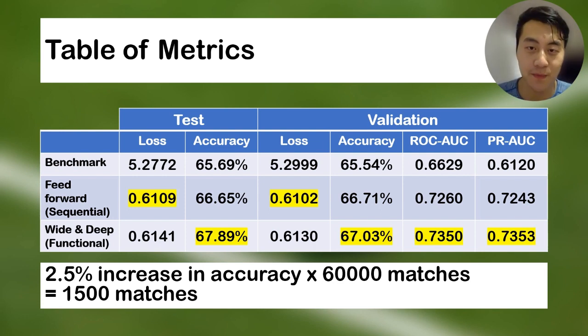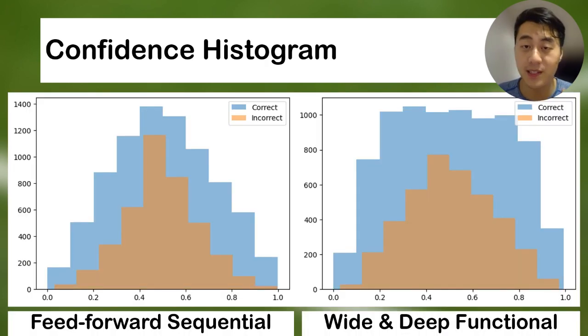It also goes to show that accuracy isn't the best metric of a model. As you can see, loss is significantly better in the neural network models. You might not want a model to just predict who wins, but also to tell you the probabilities of each player winning. As you can see here, in both models, for each match, the model will give you its confidence for player 1 to win.